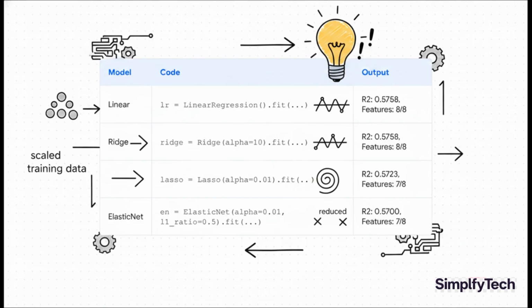And now for the main event. We're going to instantiate and train all 4 of our models on that same scaled training data. And check out these results. Our baseline linear regression and ridge both use all 8 features as expected. But look at Lasso and ElasticNet. They both decided that one of the features just wasn't important enough, and they zeroed it out, simplifying the model by taking the feature count from 8 down to 7.